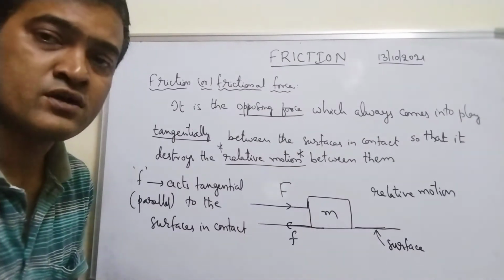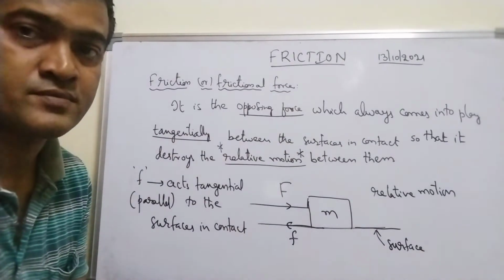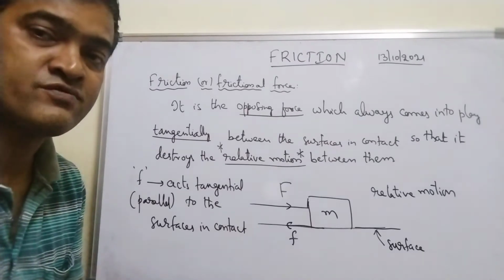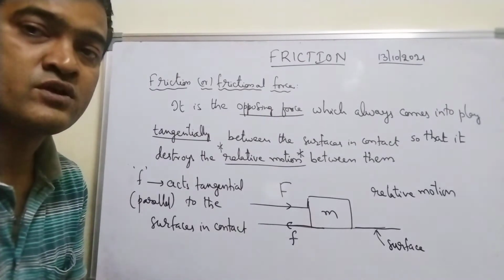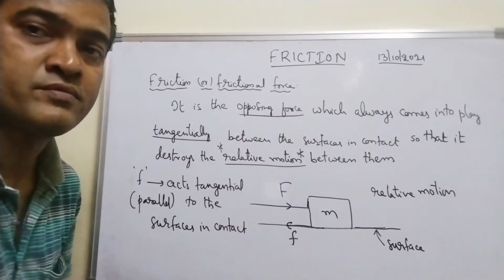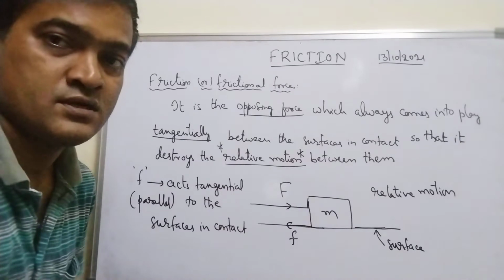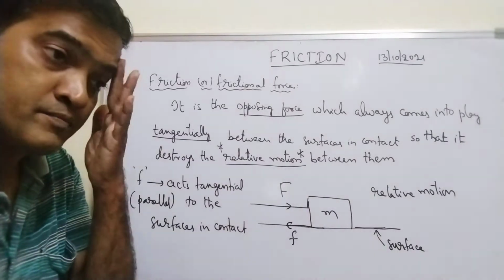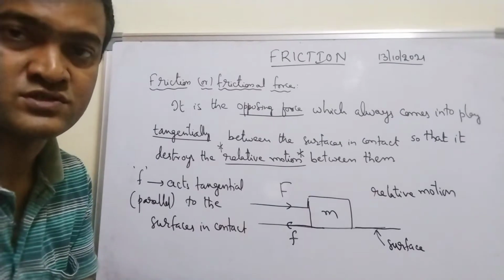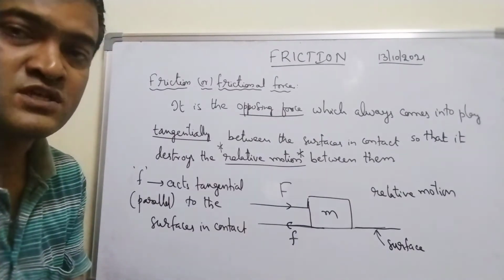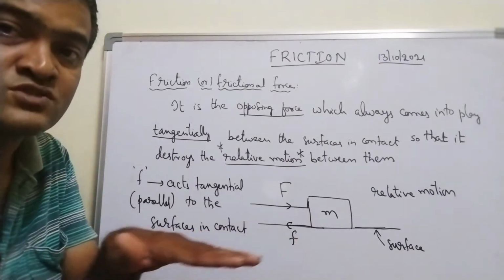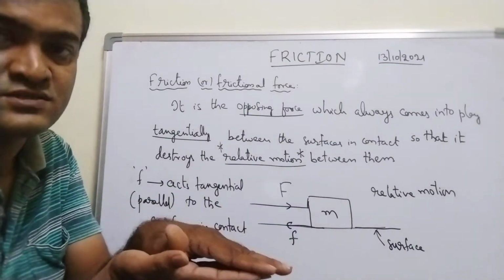See here, what we are going to discuss is dry friction. Dry friction will come into picture in mechanics. We have another friction in fluids, what we call fluid friction. In fluids you have a topic called viscosity, viscous force. Viscous force is nothing but the relative motion between two adjacent layers of liquid or gas, right?